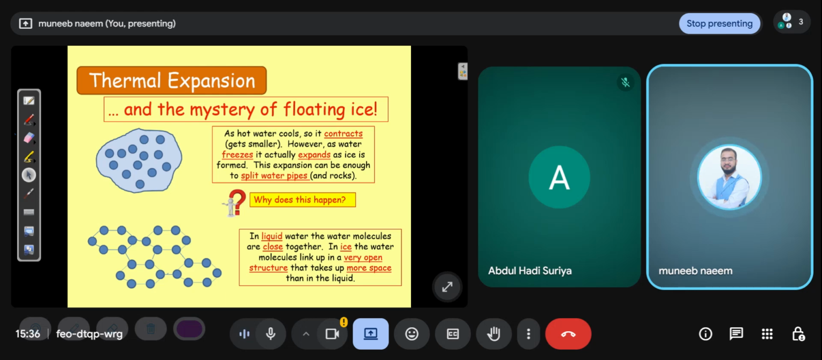Why does this happen? Because in liquid water, the water molecules are close together. In ice, the water molecules link up in a very open structure. When water is converted into ice, the structure is like a crystal type of structure, which means it is a very open structure that takes up more space than in the liquid. That's why ice floats on the water; ice doesn't sink.